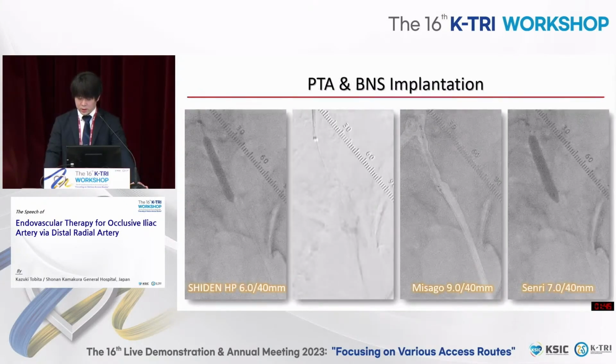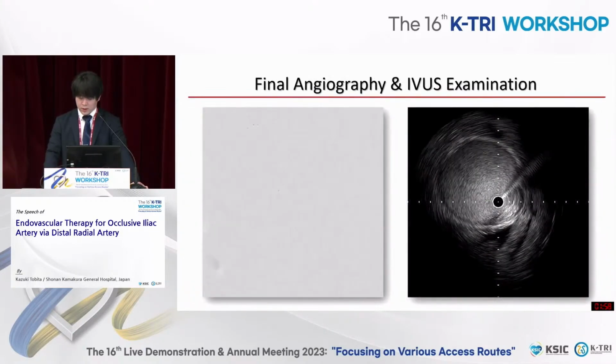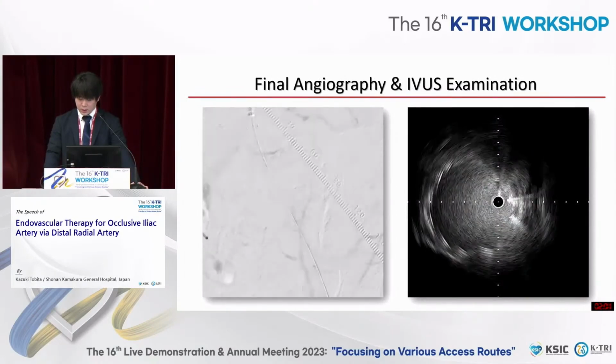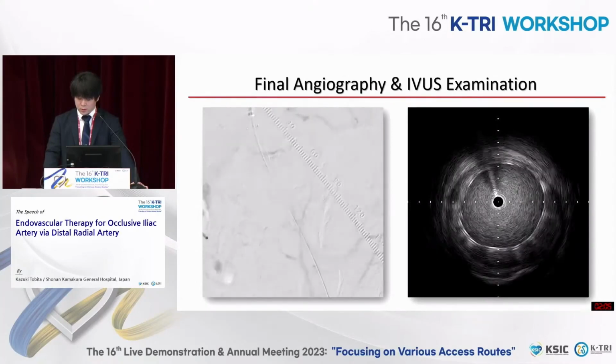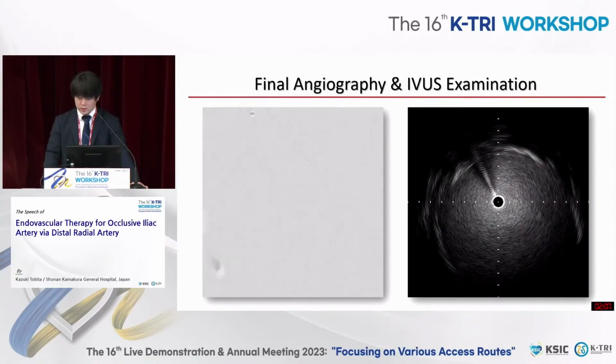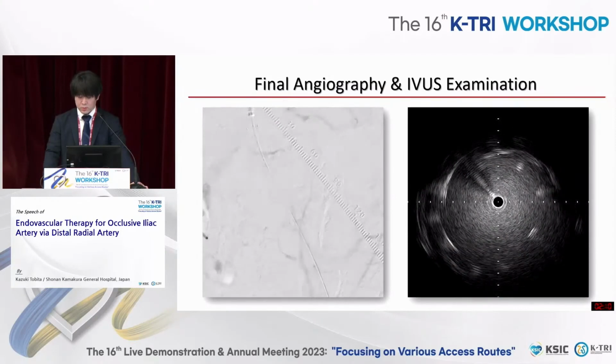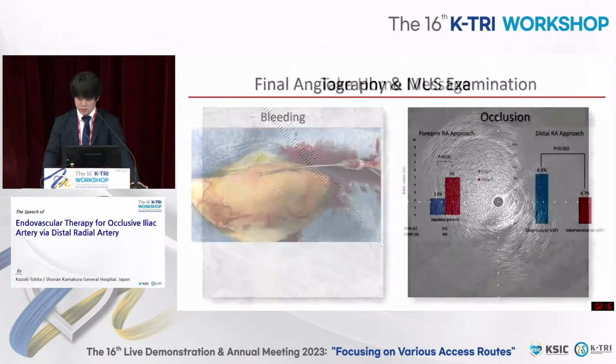After 6 mm PTA, we confirmed good expansion. Misago bare nitinol stent implantation and 7 mm post-dilatation were performed. This is the final angiography and IVUS examination. The stent was expanded satisfactorily, and the internal iliac artery was not occluded. We finished the procedure. Procedure time was about 34 minutes.